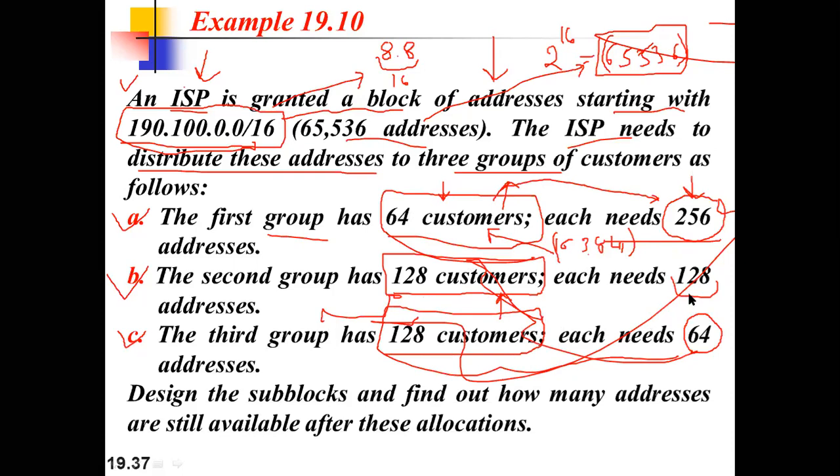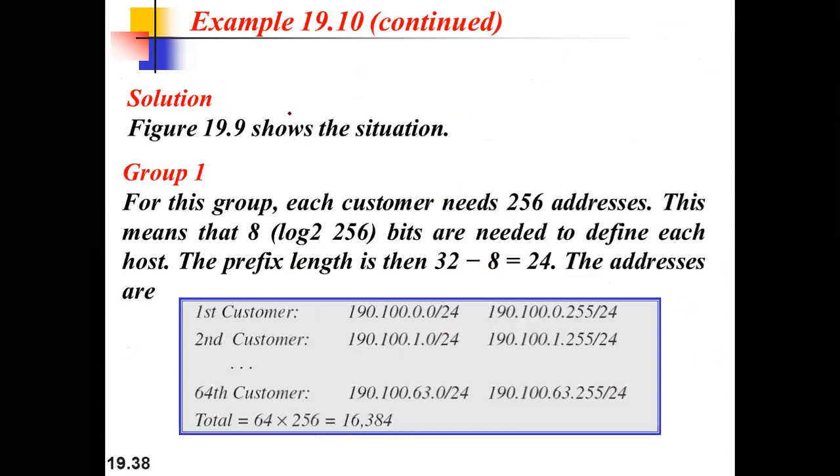According to that, we have to borrow the prefix, the subnet prefix, right? Then only can we have that particular number of hosts in this block size. Similarly, for the third group, we have 128 customers and each has 64 addresses. So we need to sub-block, and how can we do that? Please pay focus.